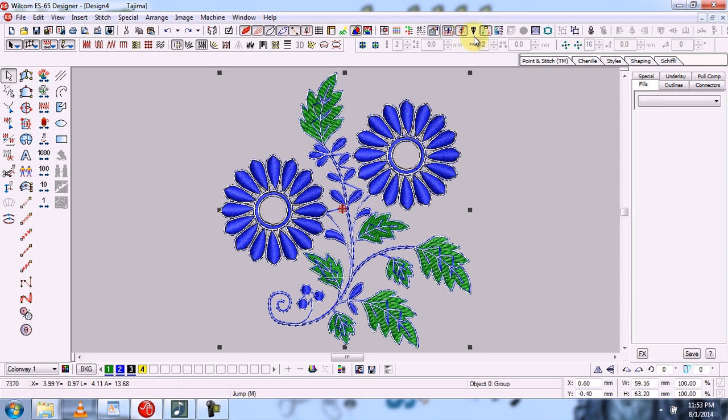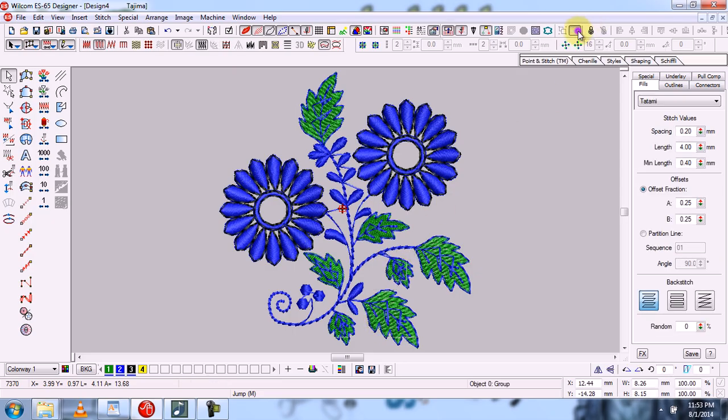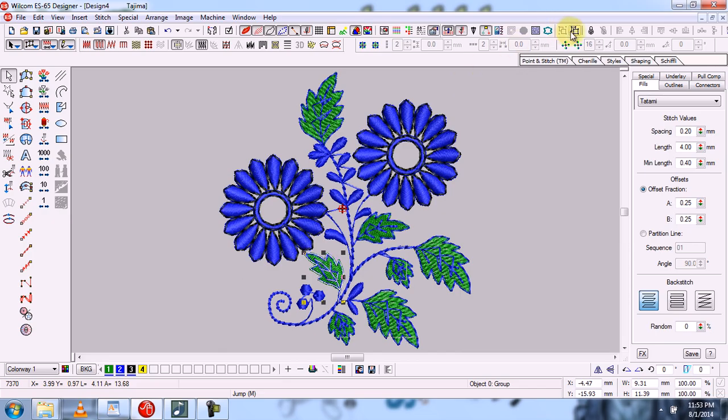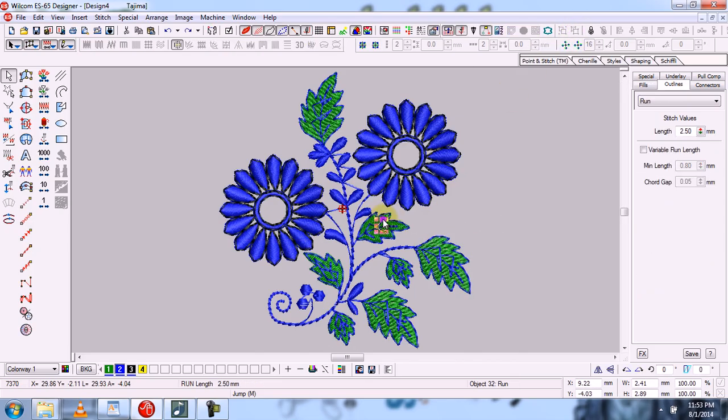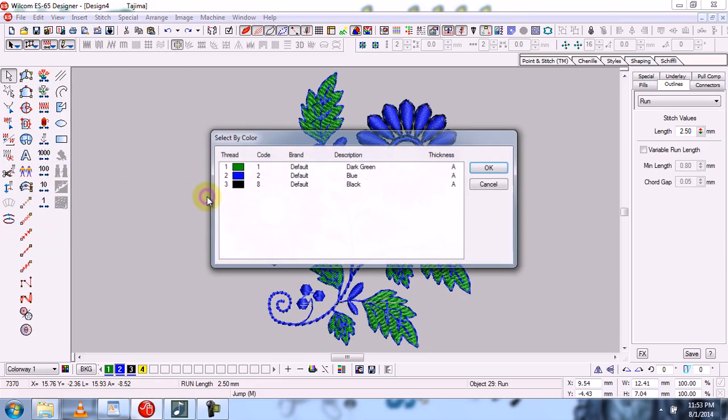For example, I will change the green color into any other color. All these objects are in a group position. We have to ungroup all the objects, every single object. Now all the objects have been ungrouped. So now I will select the green color.